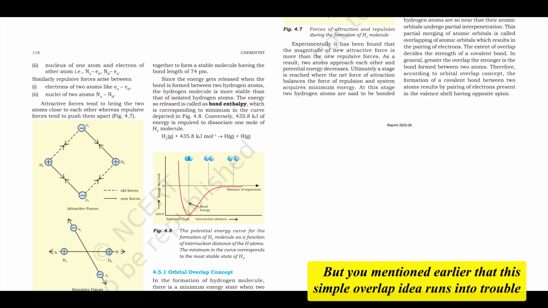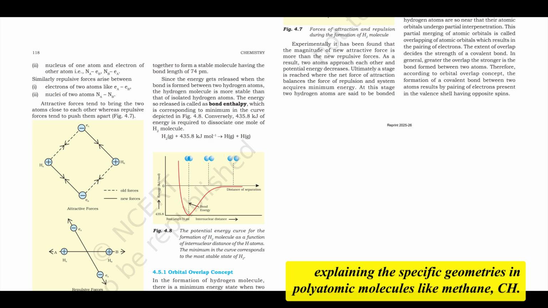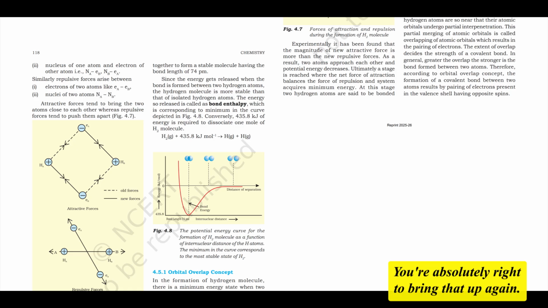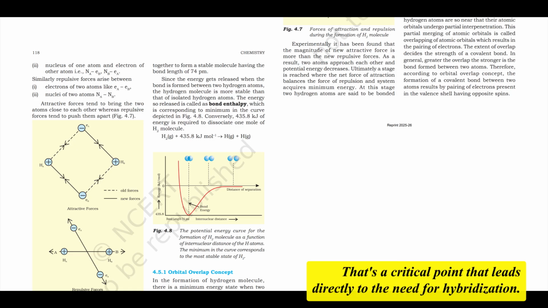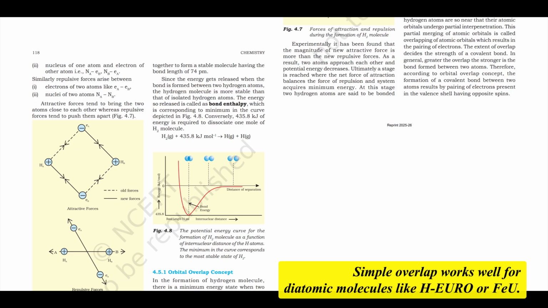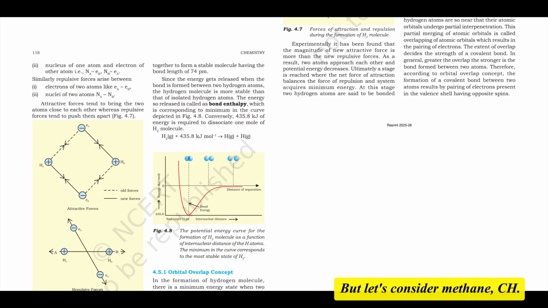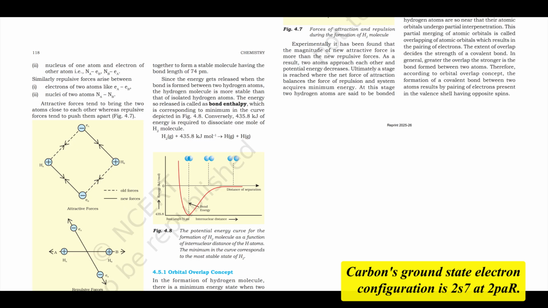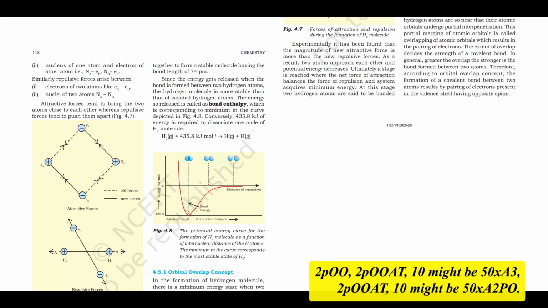But you mentioned earlier that this simple overlap idea runs into trouble explaining the specific geometries in polyatomic molecules like methane, CH4. You're absolutely right to bring that up again. That's a critical point that leads directly to the need for hybridization. Simple overlap works well for diatomic molecules like H2 or F2, but let's consider methane, CH4. Okay, CH4. Carbon has 2s and 2p orbitals. Carbon's ground state electron configuration is 2s2 2p2. To form 4 bonds, we usually think of its excited state, 2s1 2px1 2py1 2pz1.